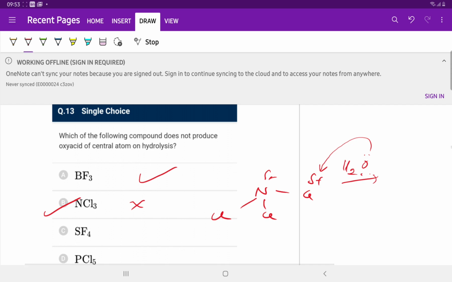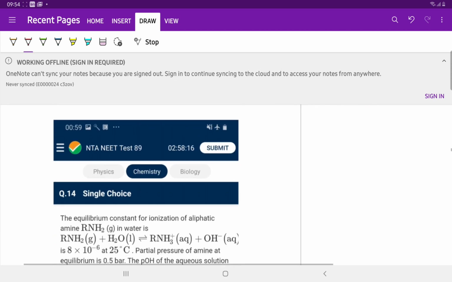For the formation of an oxyacid, the lone pair of oxygen of water will attack the central atom of the molecule, which contains a positive charge, but in NCl3 nitrogen contains a negative charge.